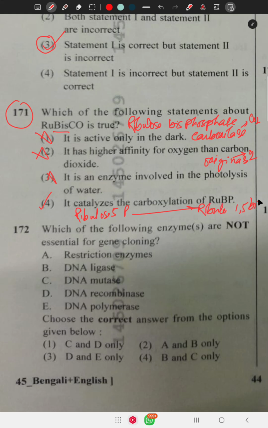1,5 bisphosphate. Question 172 asks, which of the following enzymes are not essential for gene cloning? For gene cloning, the enzymes required are restriction endonuclease, which is called molecular scissors, DNA ligase, the molecular glue, and DNA polymerase. So A, B, and E are required. So not required are C and D. That is option 1.